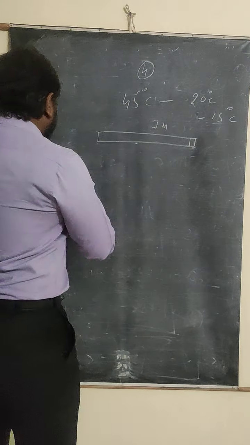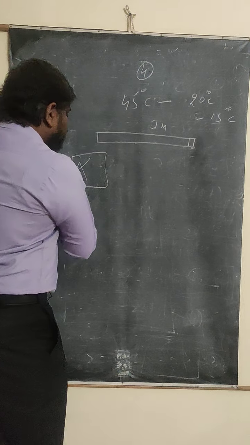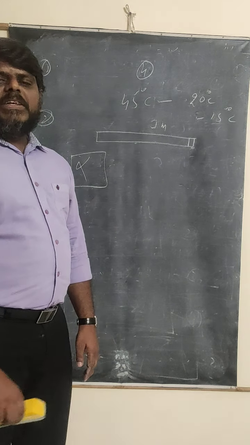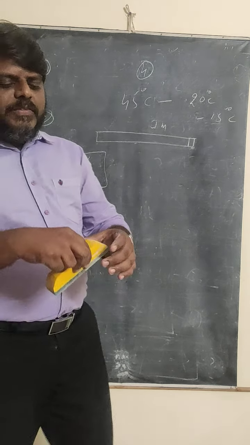That means the alpha value is very less. For that invar steel, what happened? The alpha value will be very less. What happens if the alpha value is very less? If alpha value is very less, what does that mean?